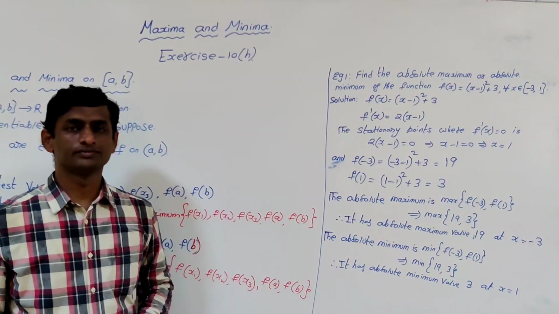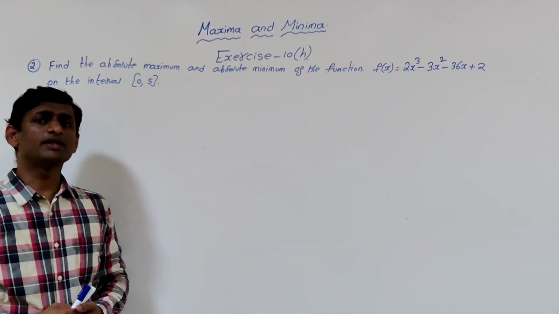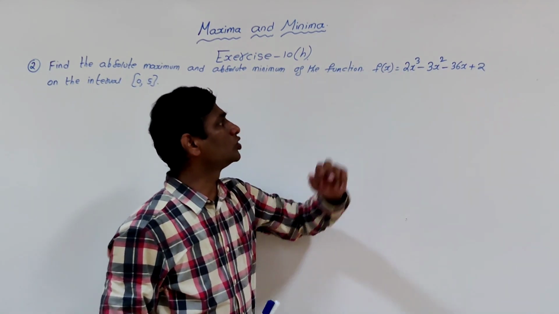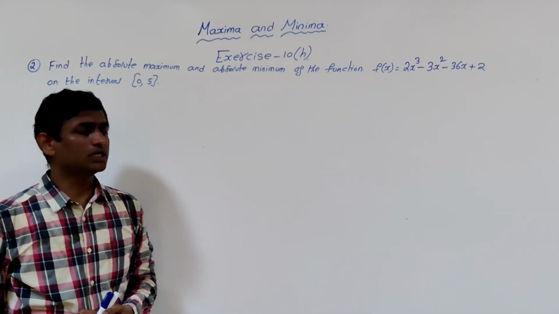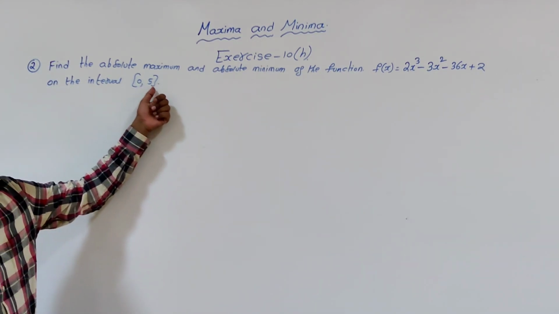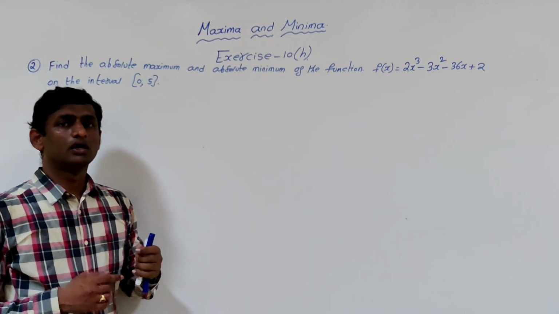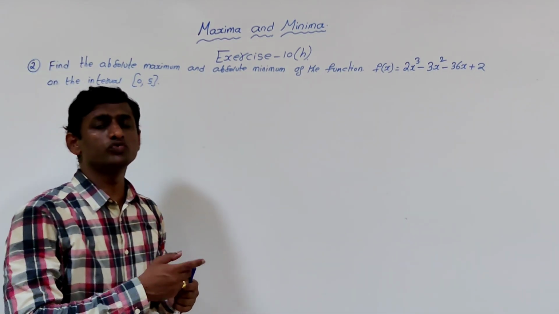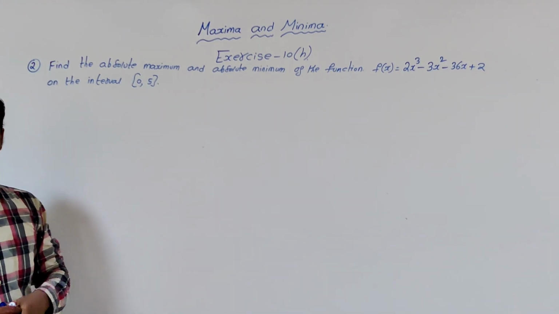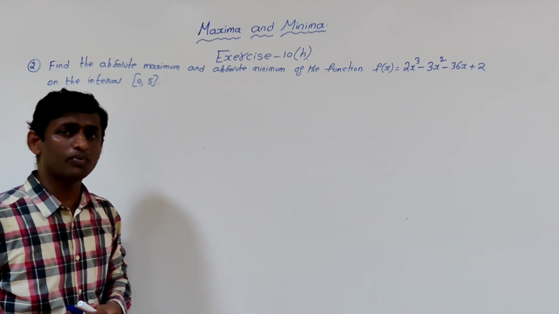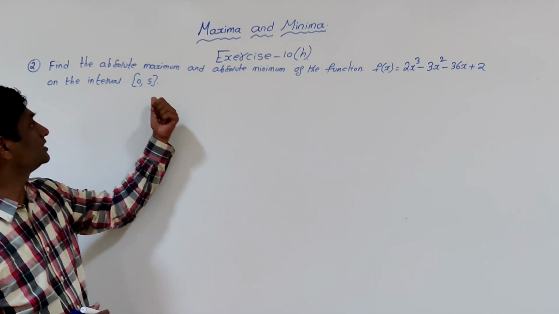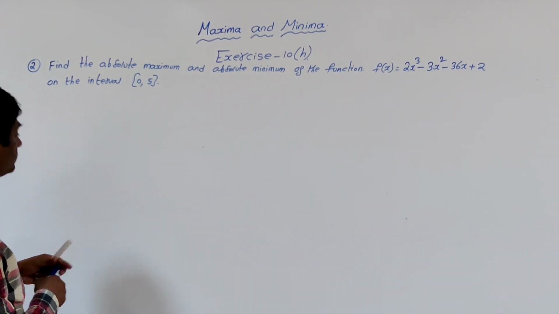Next problem. Find the absolute maximum and absolute minimum of the function f of x is equal to 2x cube minus 3x square minus 36x plus 2 for all x belonging to the closed interval 0 comma 5. That means the function is defined on the closed interval 0 to 5, so 0 and 5 are also included. First we have to find the stationary points, and then find the maximum at the stationary points as well as the end points. So we'll see the solution.